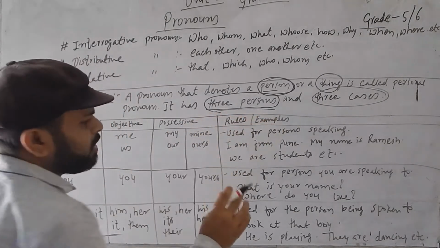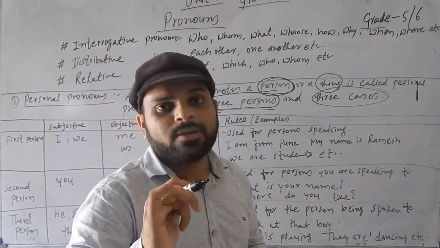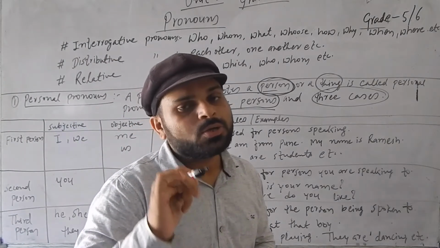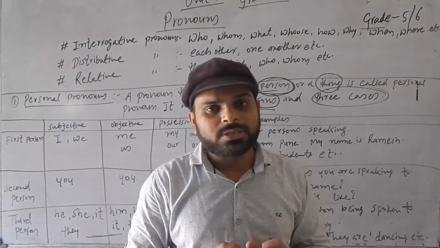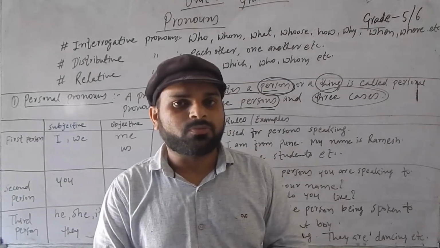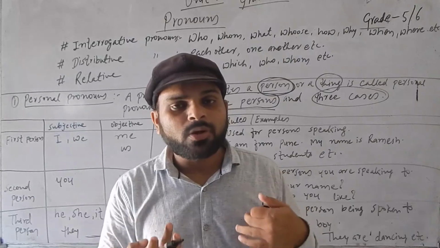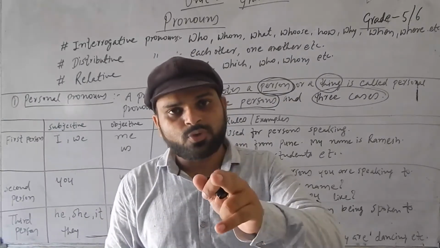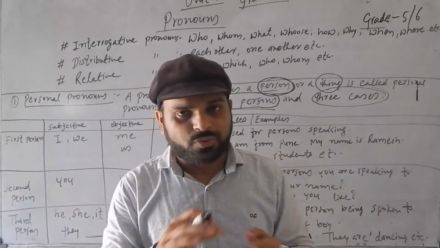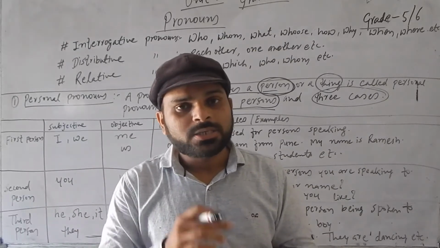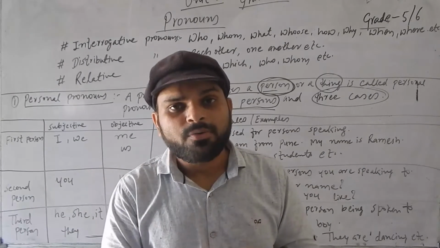Three persons would mean first person, second person and third person. So how will you know first person, second person and third person? First of all, try to be clear about it. I am here, I am talking to you. All of the students are second person and I am first person.